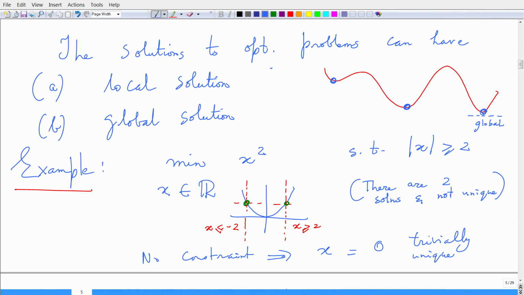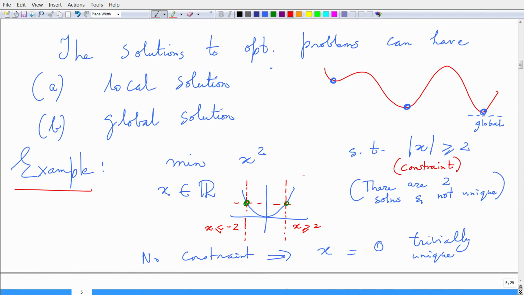Now, if you put constraints, let us see what happens here. I take the same parabola y equals x square. I want to minimize over the set of all real numbers, subject to the constraint that mod x is greater than or equal to 2. This is my constraint. So, now I am introducing a constraint, mod x is greater than or equal to 2.